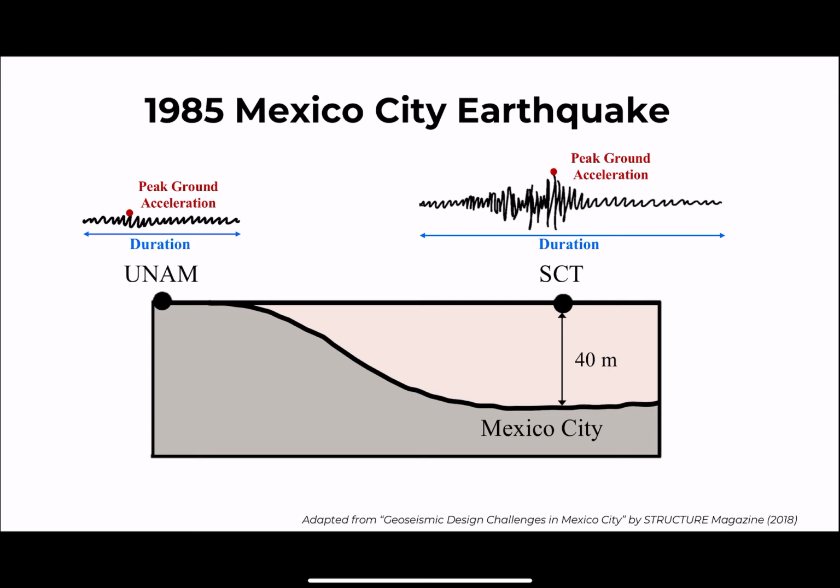This goes to show that site effects are a critical part of determining seismic hazard and must be considered within geotechnical engineering design in at-risk regions.